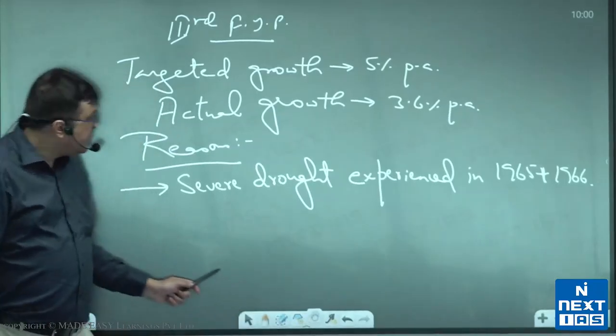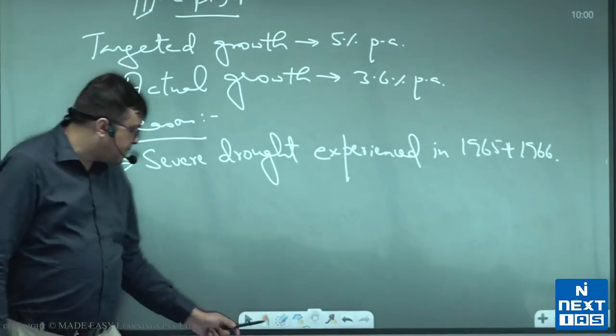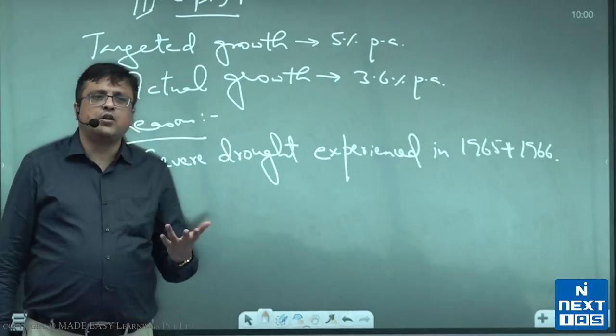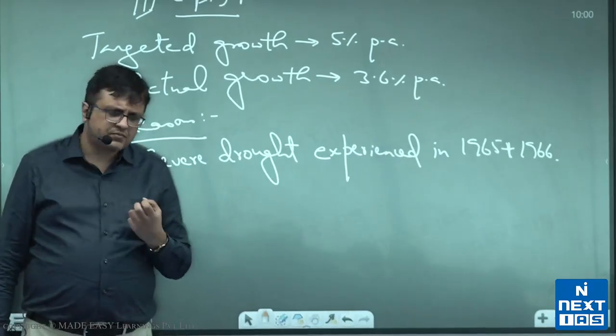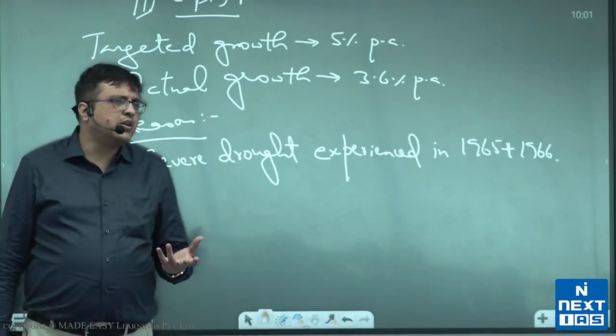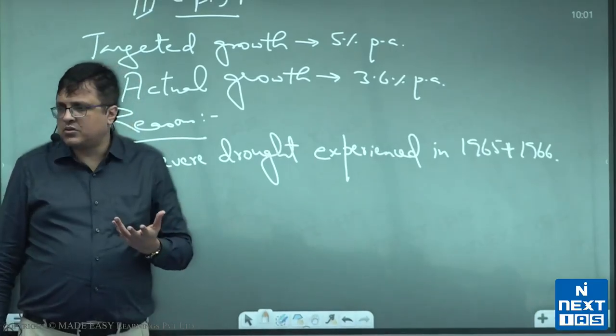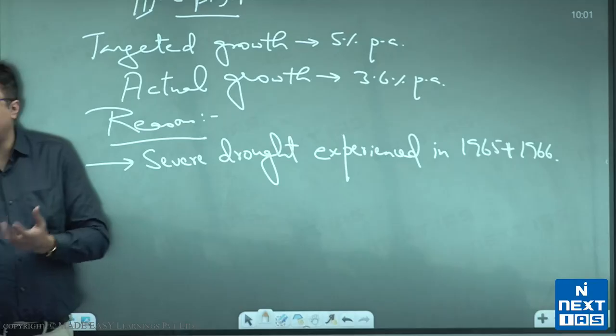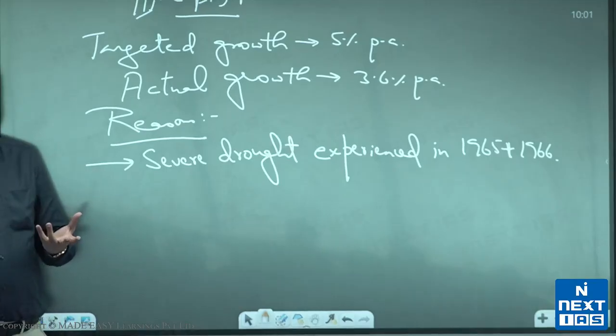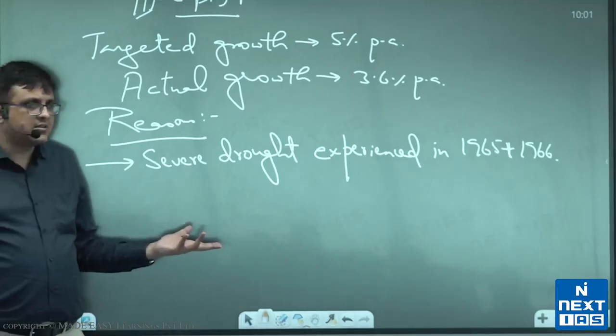Don't forget, we were an agricultural dominated country, and now having two successive droughts, very severe droughts. In fact, we hardly had things to eat, and that meant that people were suffering badly on the ground. So obviously, the raw material for industry was missing. So all that meant that India did badly in these years.